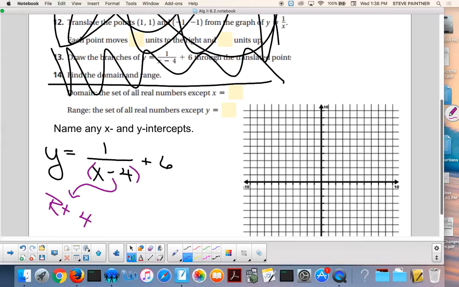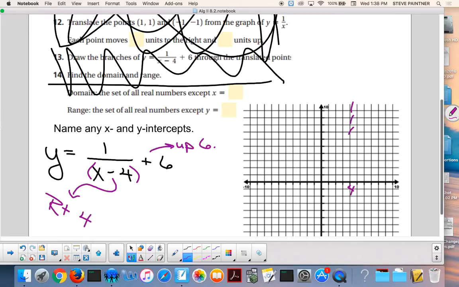On the back side, it's up or down. What do you think? Up 6. Yeah, this is up 6. Okay. Here's what I'm going to do to you now. This is kind of different. Usually, I do left, right, then I do the stretch, then I do the up 6. But I'm just going to tell you this. Take your asymptotes, which are the x-axis and the y-axis, and just move them. Right 4, up 6. So where does the y-axis go? Right 4. 1, 2, 3, 4. Here's 4.